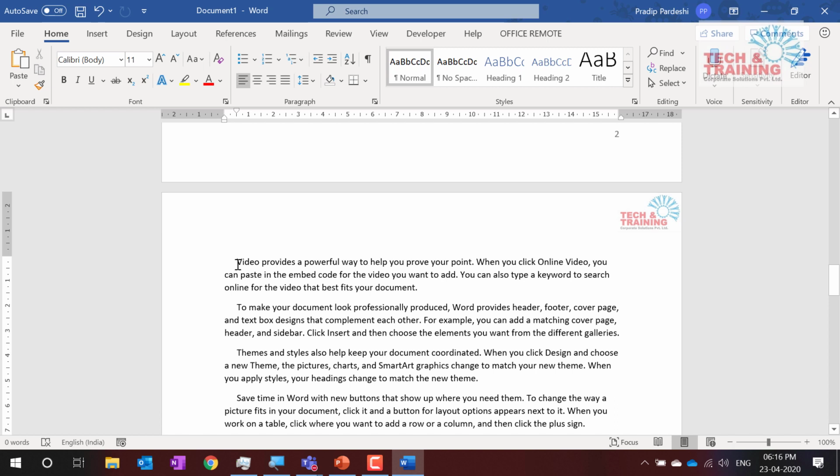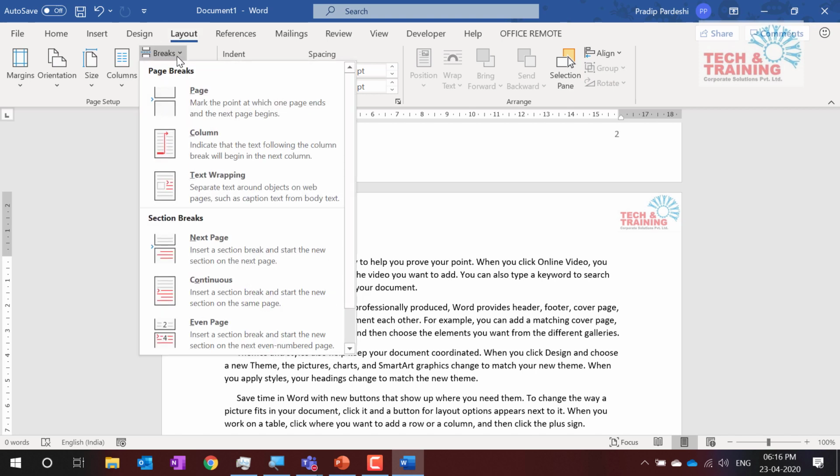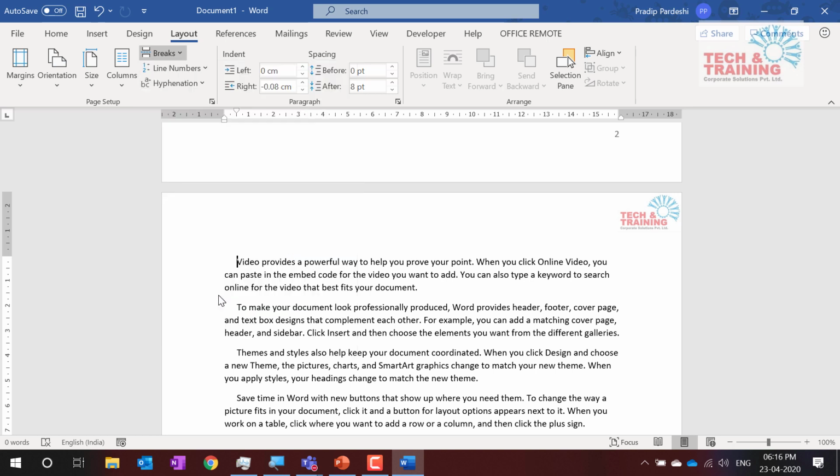In order to give the page break, I go to the layout tab, and here we have multiple breaks. I do not want to disturb the continuity. I want this document to be continuous, like we have next page, next column. So plenty of different types of breaks that we have. You can try these breaks later on, but I'm going to now talk about the continuous break.